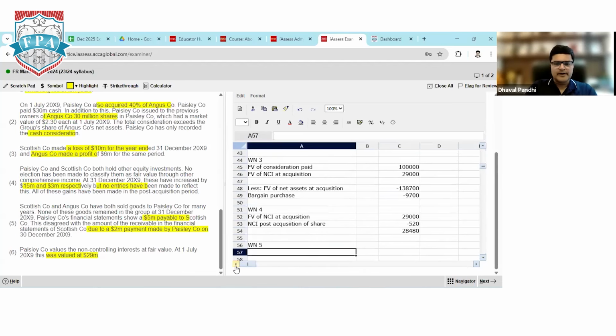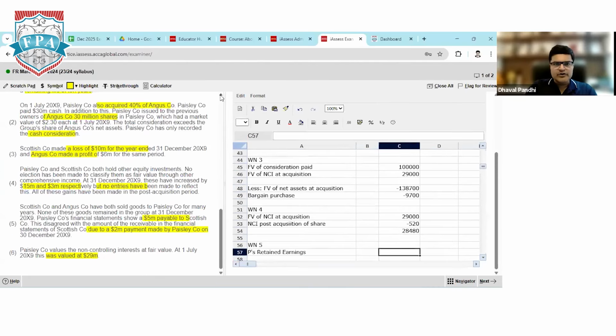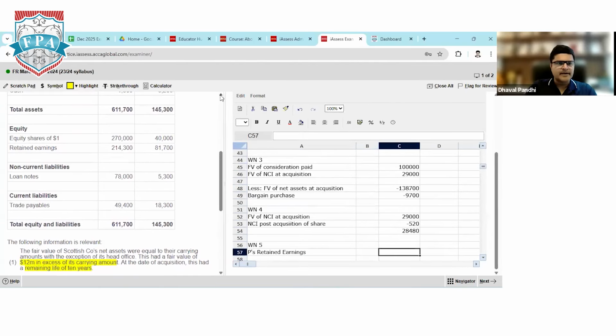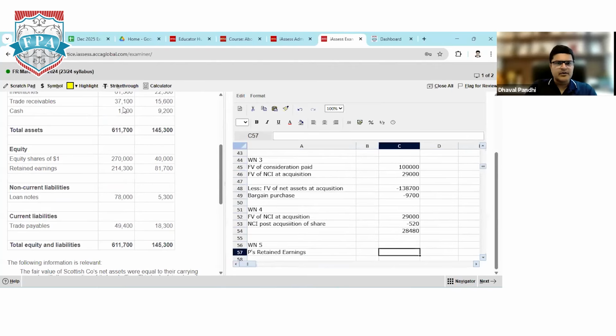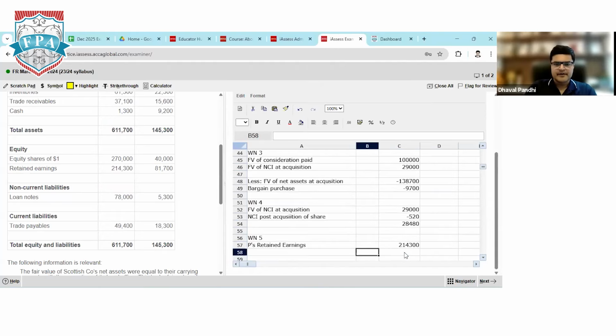Working note 5, group retained earning. P's retained earning. How much is the retained earning for P? We have to check the financial position. Parent company has retained earning of 2,14,300. Fair value adjustment, sorry, my bad. Fair value adjustment on investment.